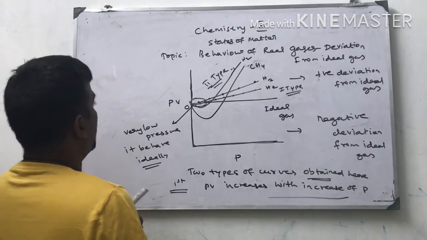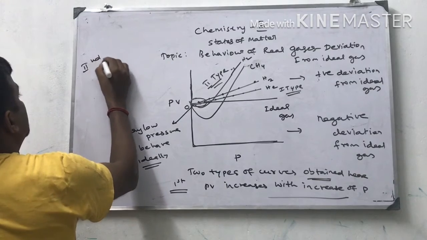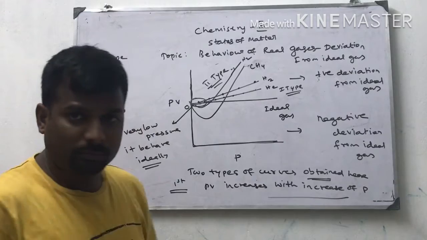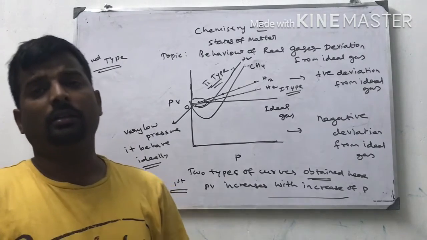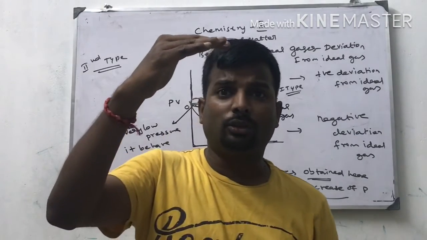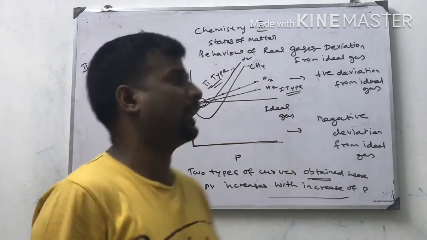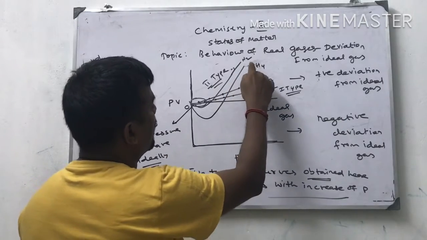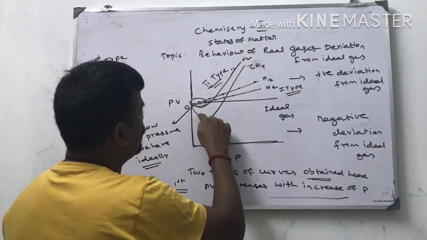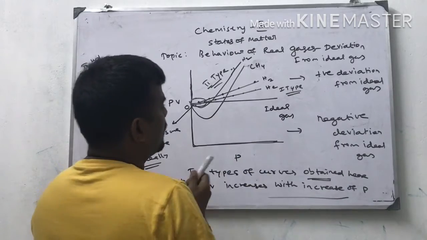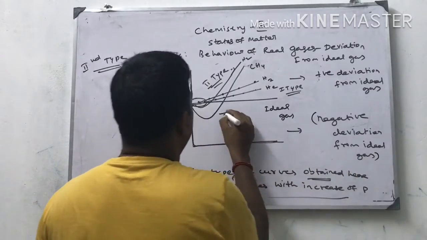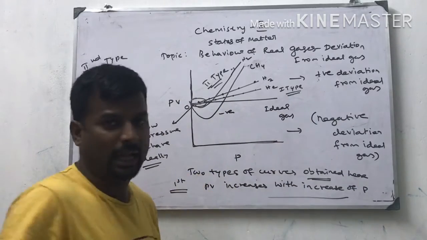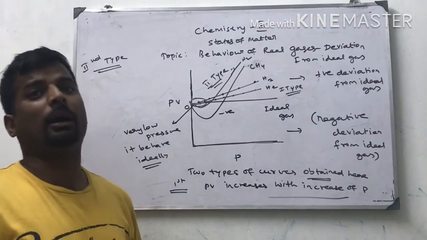Next one, the second type of curve. At low pressure, the curve shows negative deviation from the ideal gas. See, take the ideal gas value as 0. The second type of gas, nitrogen and methane, first decrease deeply, that is, it shows negative deviation. At a particular stage, it reaches the ideal gas by increasing the temperature.